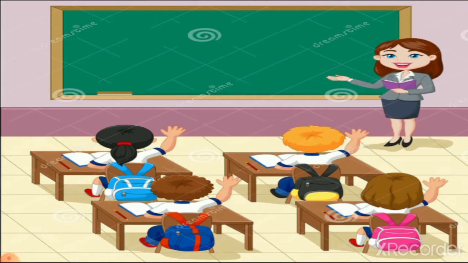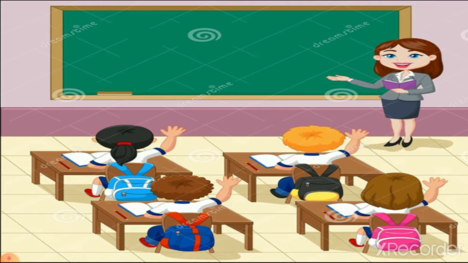Second picture is a picture of one classroom. In this classroom you can see teachers and students. If there is an empty class, you cannot see teachers and students.